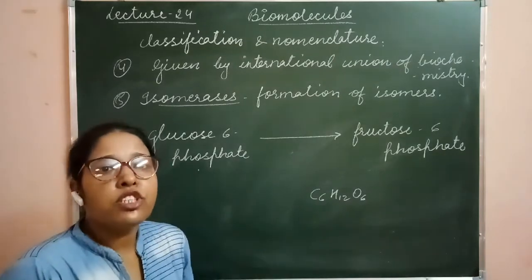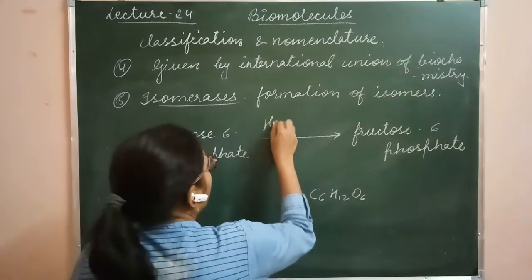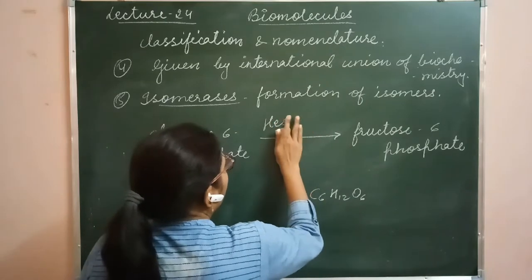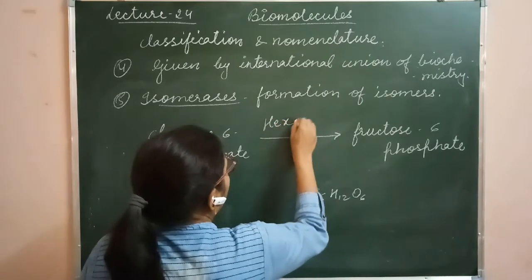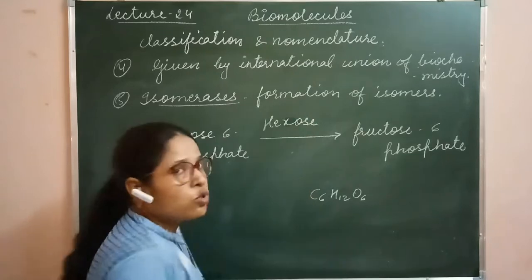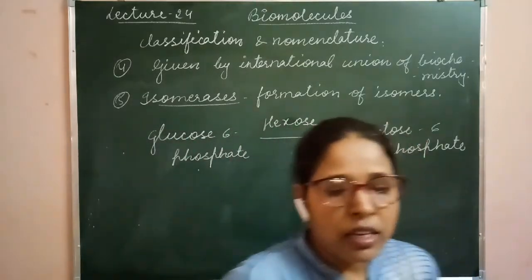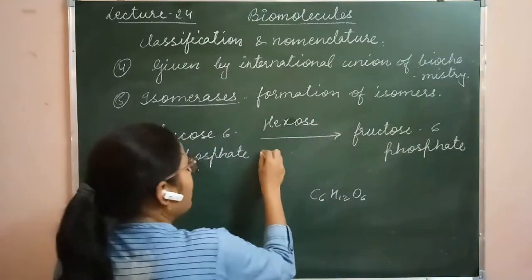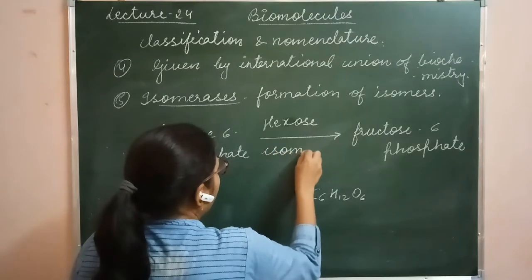Here the enzyme which takes part is hexose isomerase. Clear? This is the example.